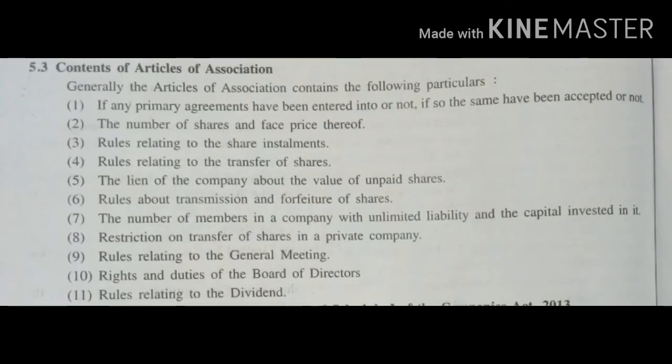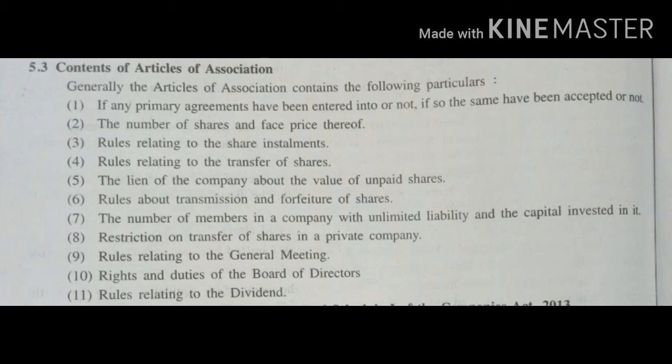Content of Articles of Association. The Articles of Association include the rules for the daily management of the company. The promoters of the company can independently frame their own rules, but these rules should not be against the provisions of the Companies Act. In addition to this, the details contained in it should not be against any existing laws of India. Generally, the Articles of Association contain the following particulars, like primary agreements, then information related to shares, about the shares of a private company,